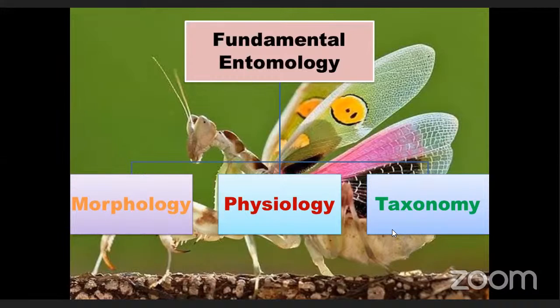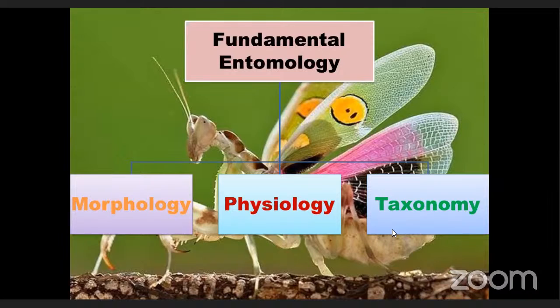Sometimes based on wings, sometimes based on eyes. There are specific characters, and based on those characters we divide into small groups. Like that only, 30 orders are there. Okay. So in taxonomy only, classification is there.